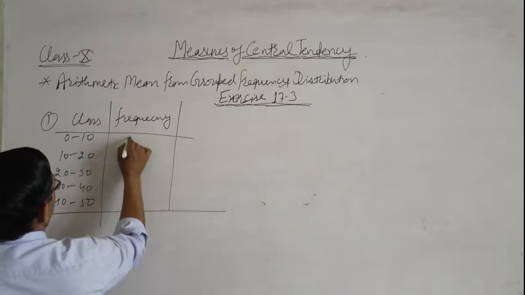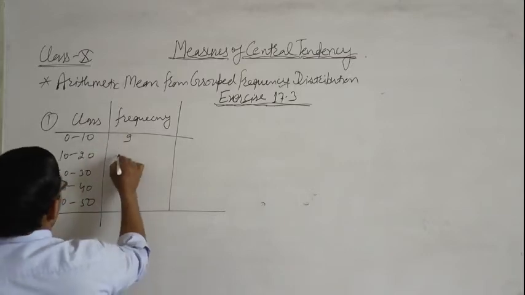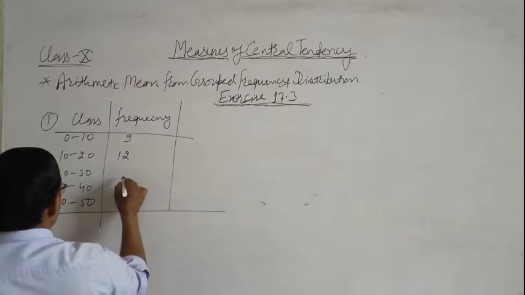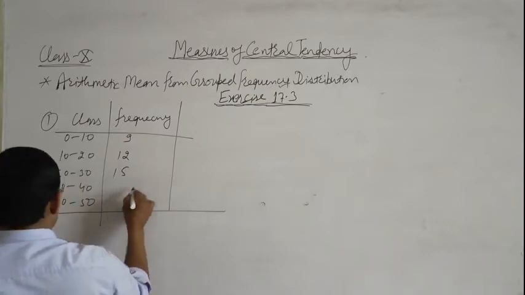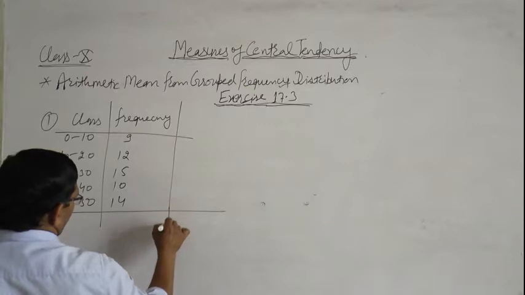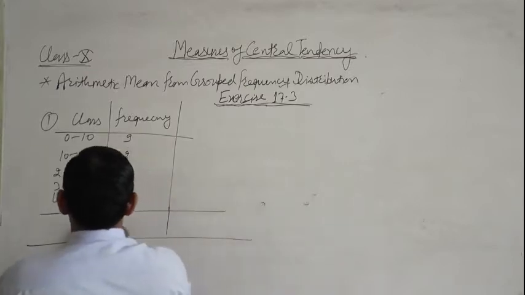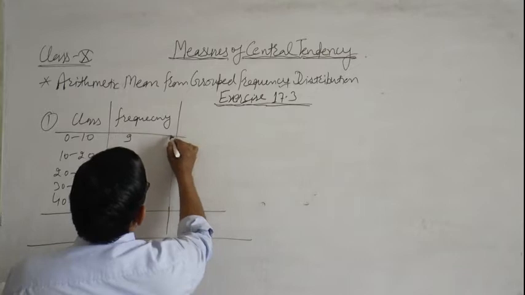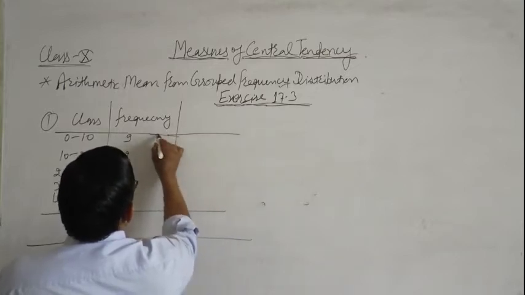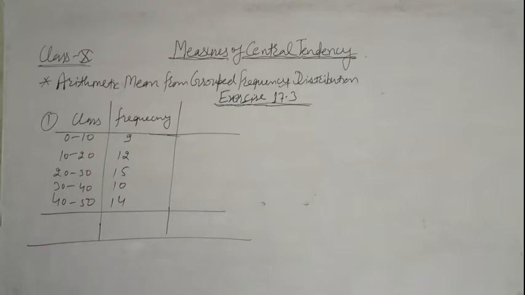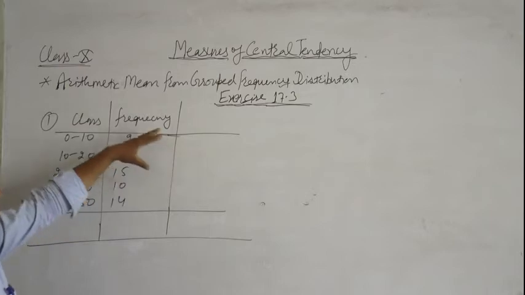Frequency of 0 to 10 is 9, 12, 15, 10 and 14. This exercise has a grouped frequency distribution. 0 to 10 is a group, it means class interval 0 to 10, 10 to 20, 20 to 30, 30 to 40, 40 to 50.